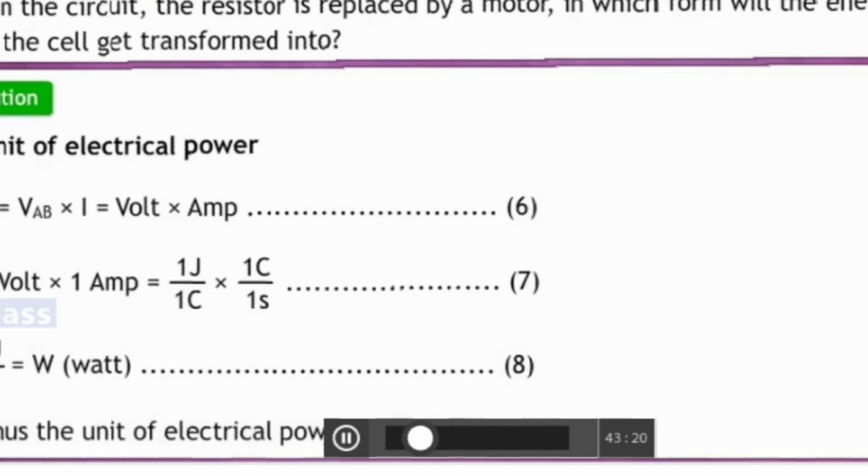We have W upon Q, so W is measured in joule and charge is measured in coulombs. And ampere means current is coulombs per second. So we write the units. We observe that the coulomb will get cancelled and you will get 1 joule per 1 second. So this is what is called the watt. So for electrical power we use the unit watt.